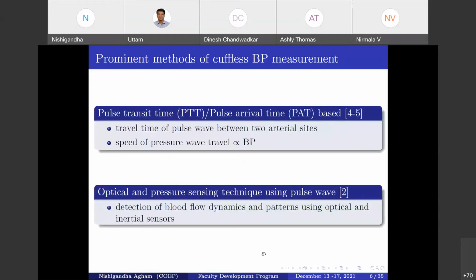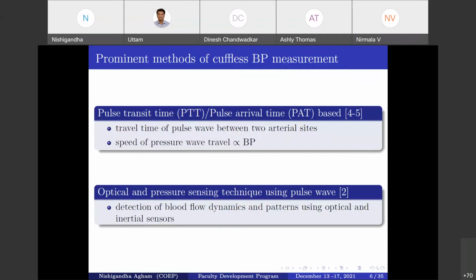Now, what exactly are the prominent or popular methods of cuffless BP measurement available? The very first method is the PTT, or simply the PAT based. As I mentioned, it refers to the time it takes a pulse wave to travel between two arterial sites, and the speed at which this arterial pressure wave travels is directly proportional to the blood pressure.